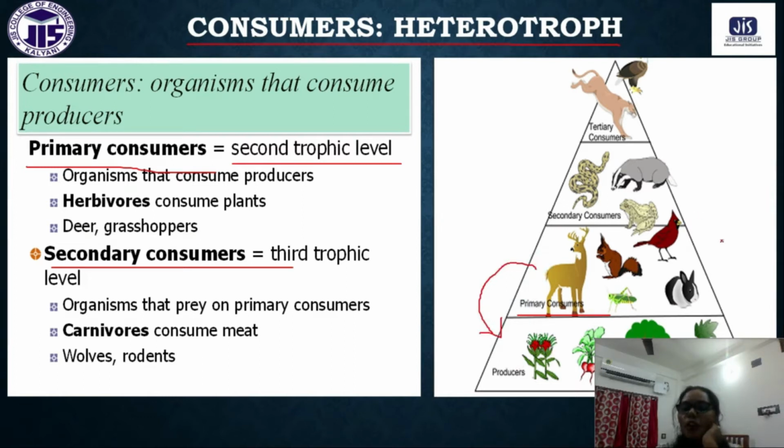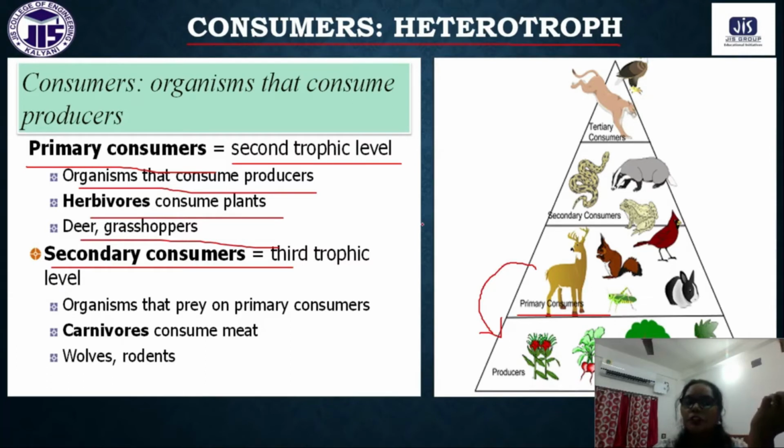That means all types of herbivores belong to this category. Organisms that consume producers, herbivorous consume plants, like deer, grasshoppers, rabbits, squirrel. So all these are herbivorous and belong to the category of primary consumer.